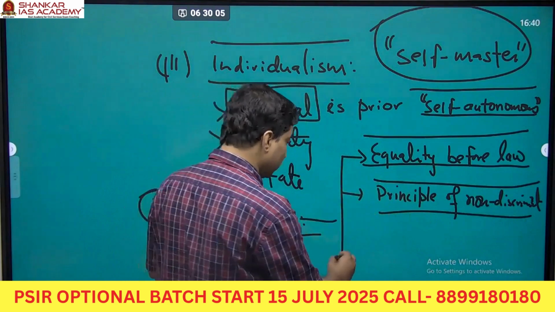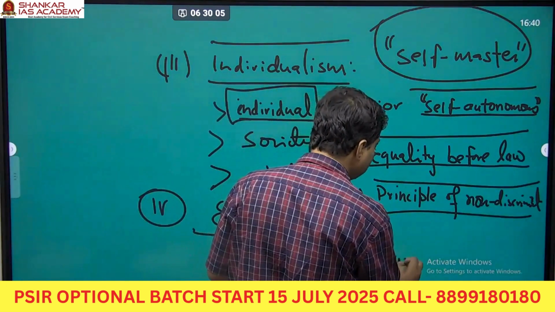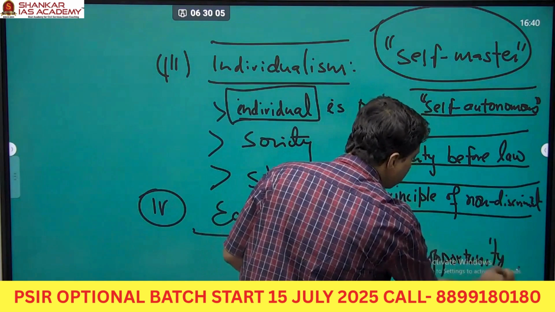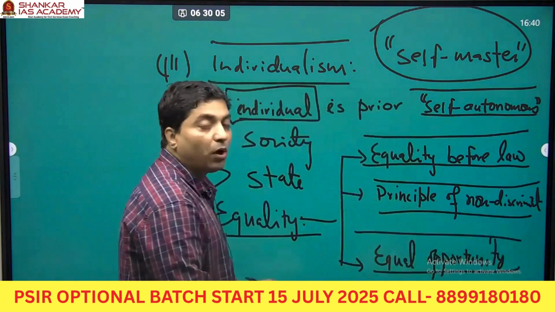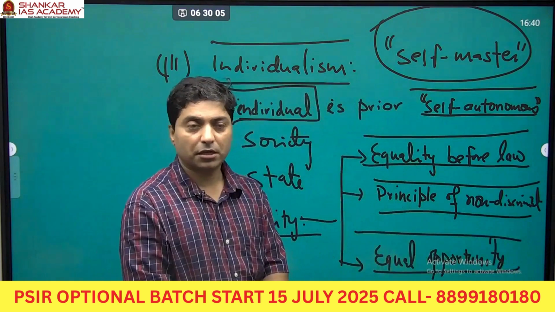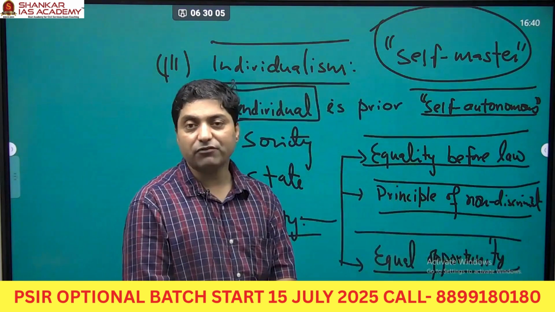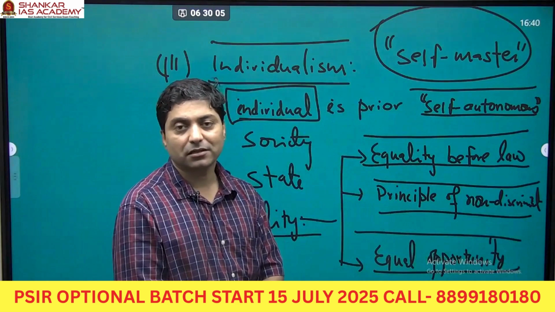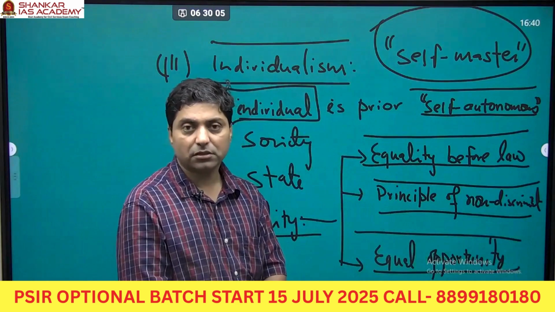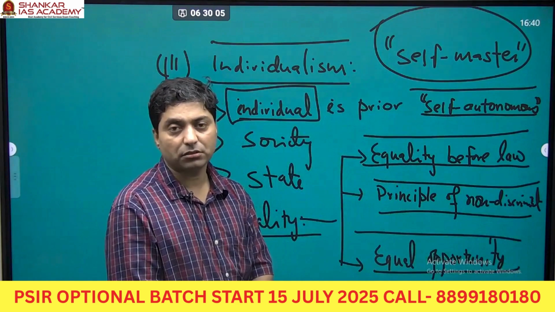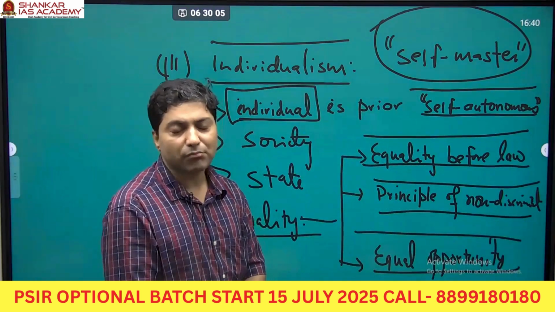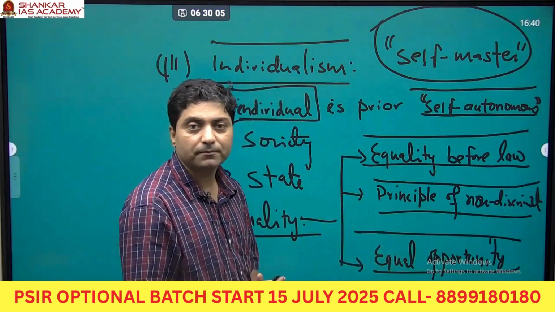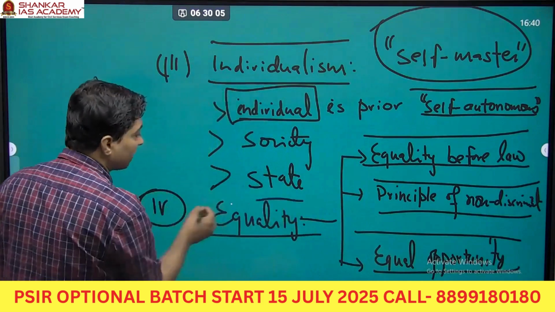Now look at the third one, that is equal opportunity. Now liberals talk about that we all have an equal chance. Of course, it is related to the second version. The state cannot discriminate. The state cannot be biased. The state cannot be partial. The state must be impartial. The state must give equal opportunity to everyone, right? So look at the equality. They all talked about equality.